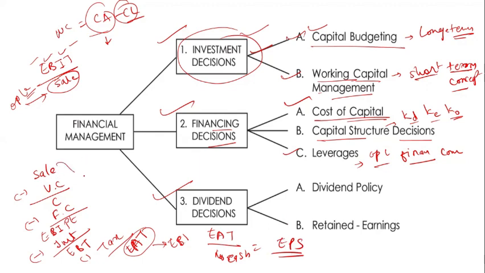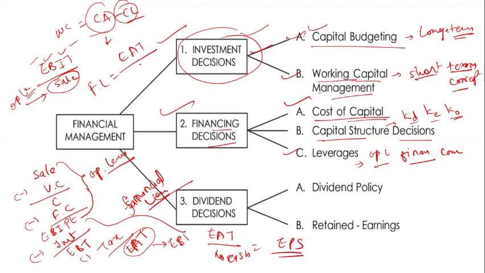Up to EBIT is the operating leverage, and everything after that relates to the financial leverage. The formula of financial leverage is EBIT divided by earnings before tax.